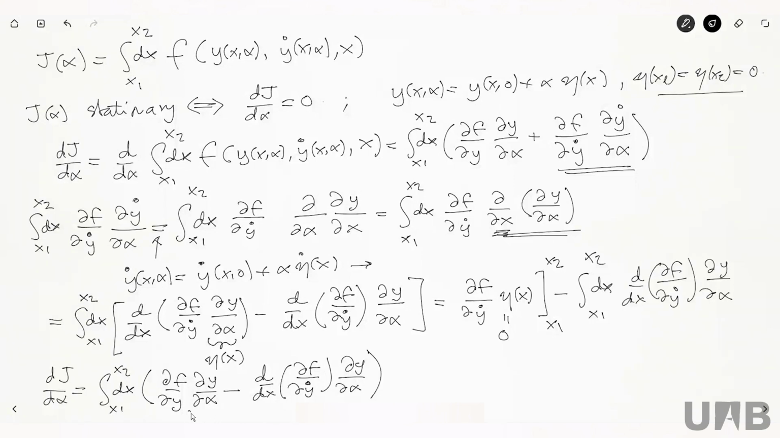And so that means that I can factor out this term. I'm going to factor it out. So that means it's the integral dx from x1 to x2, and now the partial of f with respect to y minus the derivative with respect to x of the partial of f with respect to y dot, this whole thing times the derivative of y with respect to alpha. Okay? So any questions or comments about these manipulations?